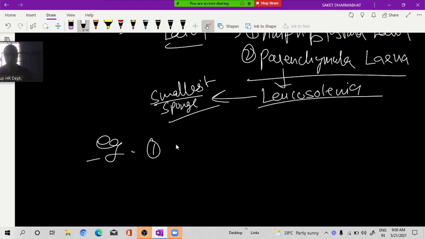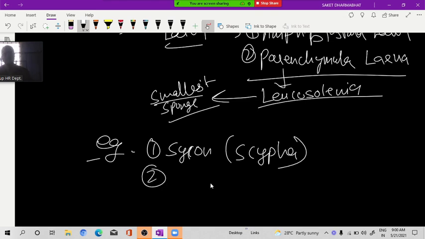Okay, first example is what? Sycon. Its biological name is what? Scypha. Second is Leucosolenia, the smallest sponge. Both are what? Radially symmetrical, biradially symmetrical, okay?